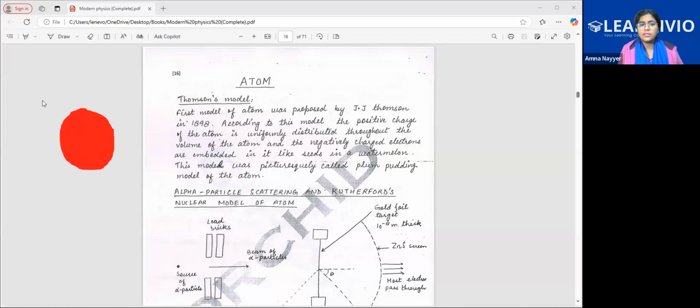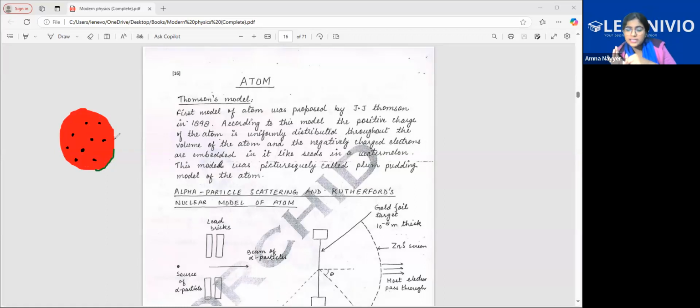And what about the electrons? If this is the positive part, he said that electrons were present like this. If you see, this resembles the structure of a watermelon. He said that the way the red part, which is the edible part, is present in the watermelon, that is how the positive charges are distributed.